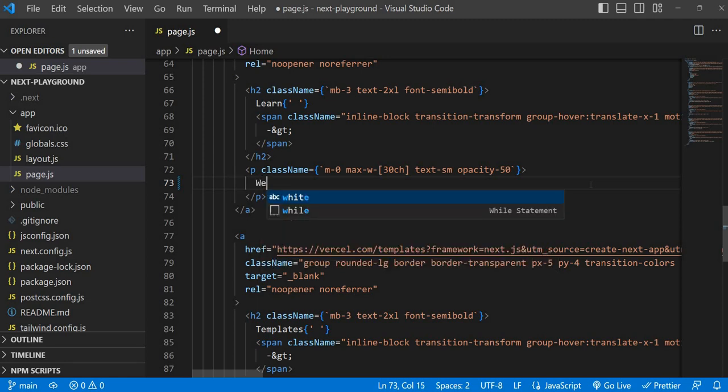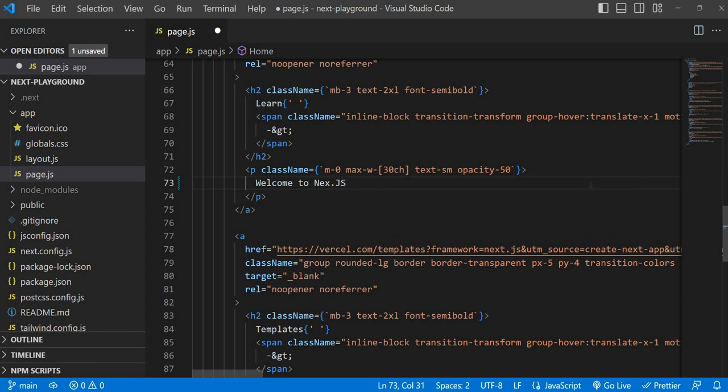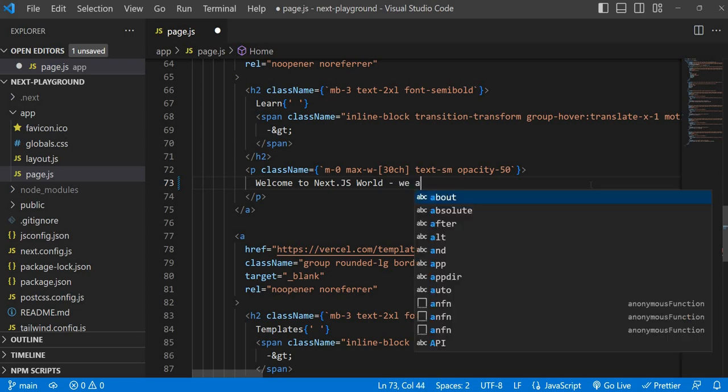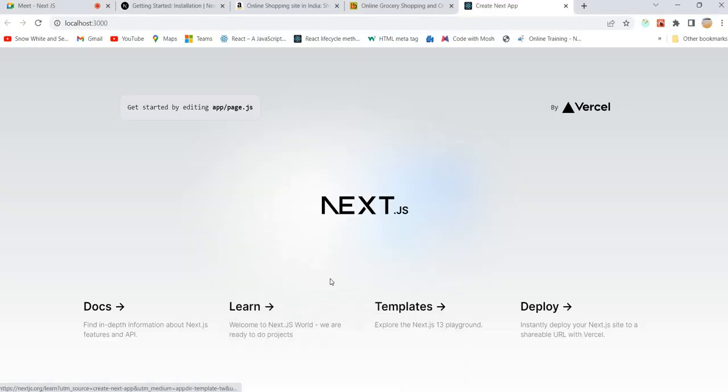I'll change something here: welcome to Next.js world. We are ready to do projects. I'll just save it. Let's see whether it is displaying in the browser or not. Our information is not there yet. Yeah, here: welcome to Next.js world. We are ready to do projects.